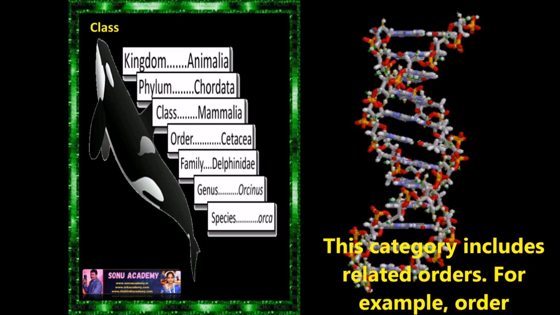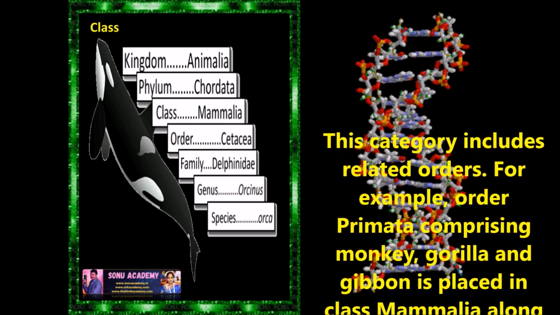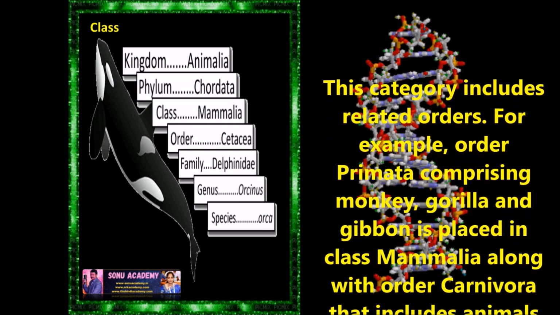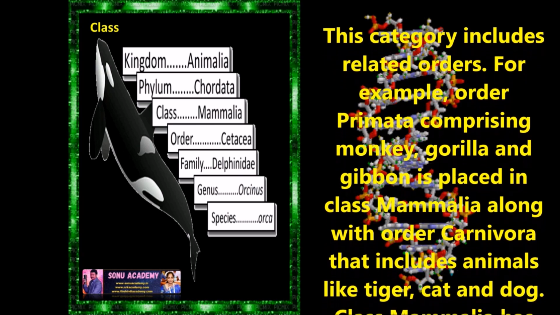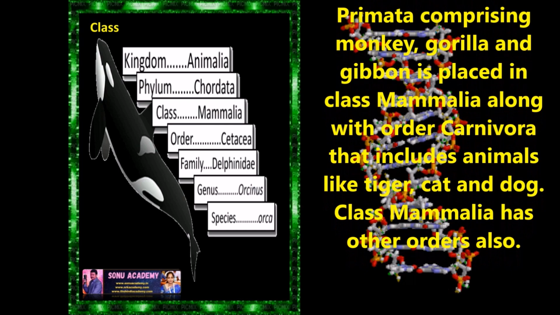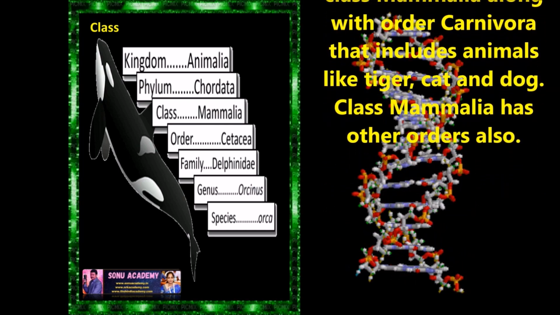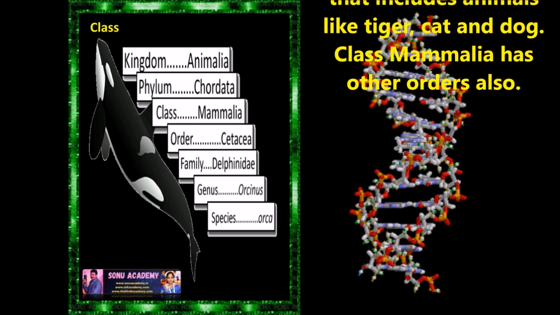Children, now let us discuss the class. This category includes related orders. For example, the order Primata, comprising monkey, gorilla, and gibbon, is placed in the class Mammalia, along with the order Carnivora, that includes animals like tiger, cat, and dog. Class Mammalia has other orders also.